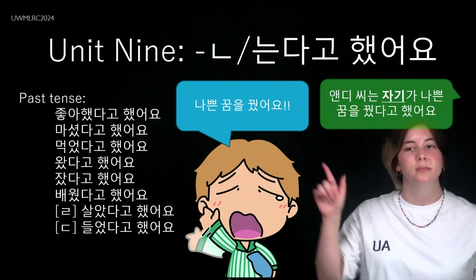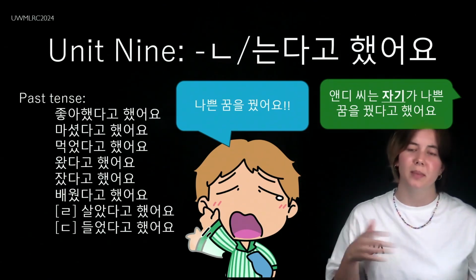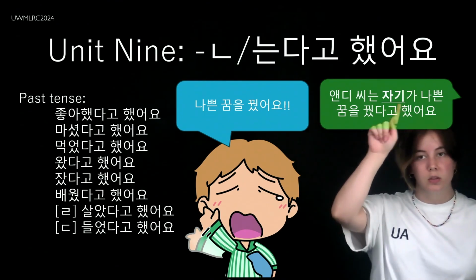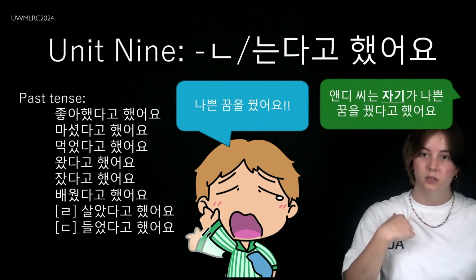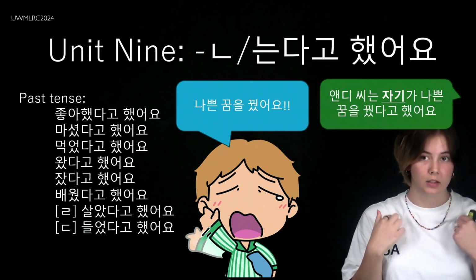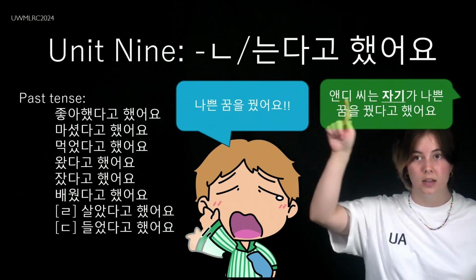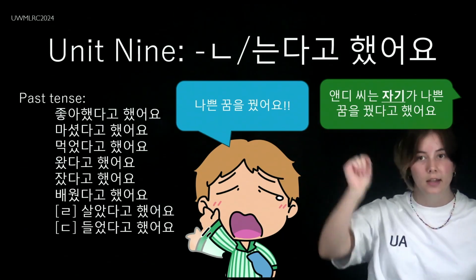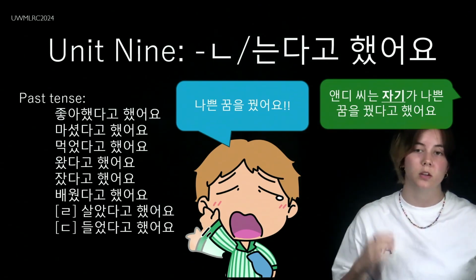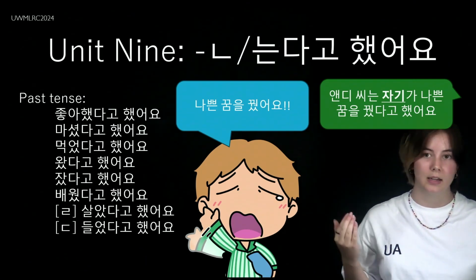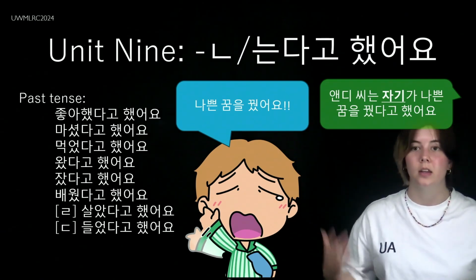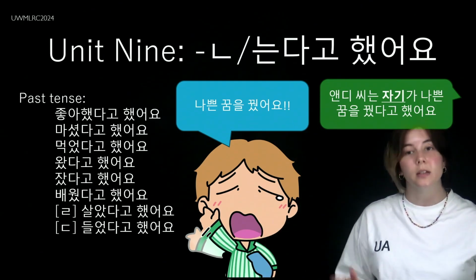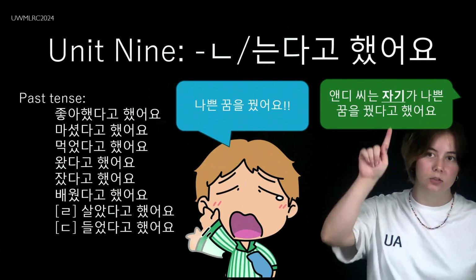나쁜 꿈을 꿨어요 is what Andy said. I had a bad dream. I dreamt a bad dream. An indirect speech form is going to include 자기. You cannot say 저는, you cannot say 제가, because you are not the person that had that dream. To specify that it was Andy himself that had the dream, use the third person pronoun 자기. 안디 씨는 자기가 나쁜 꿈을 꿨다고 했어요. As opposed to Andy saying that Mina had a bad dream, in which case that would be 안디 씨는 미나 씨가 나쁜 꿈을 꿨다고 했어요. But in this case it is the speaker himself who had the bad dream, so use 자기.